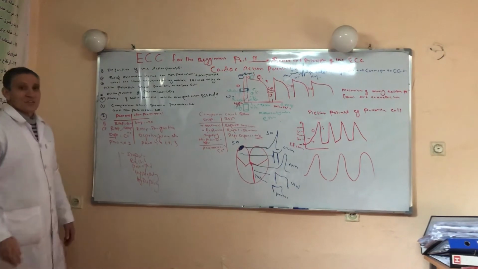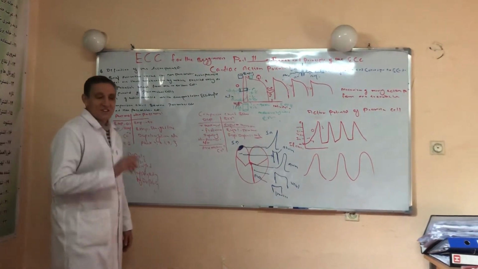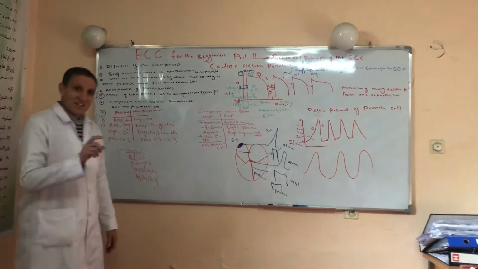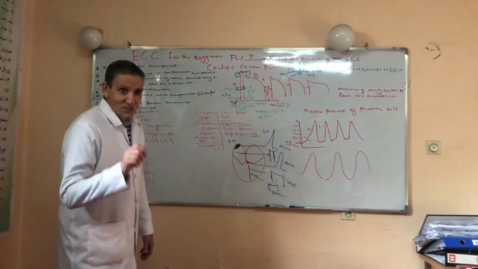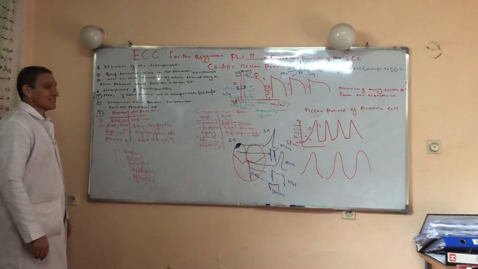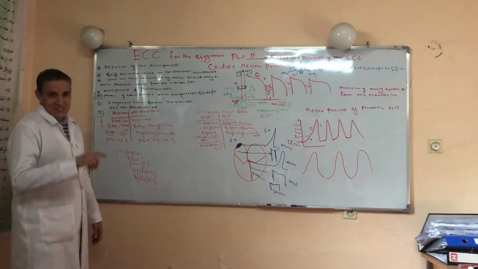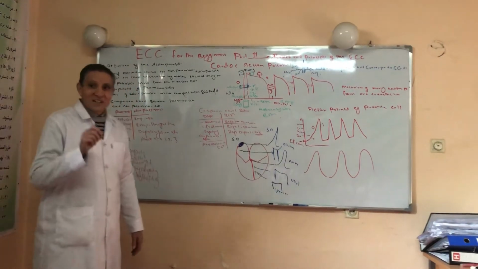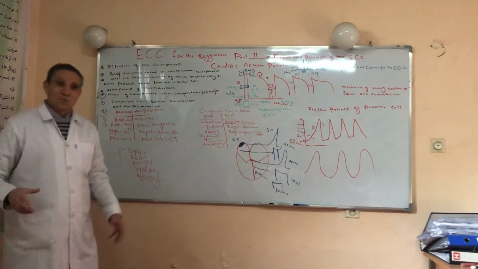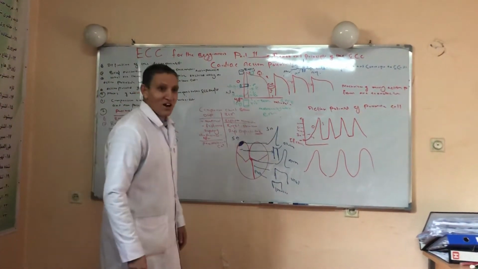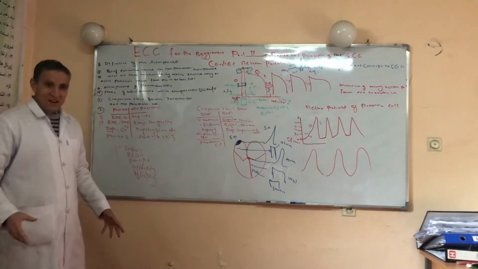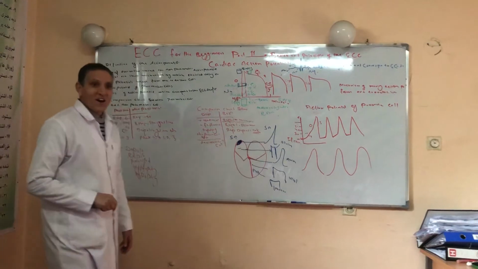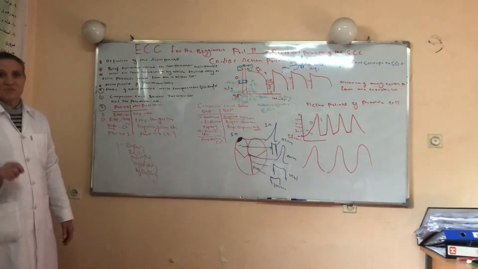For example, studying the electrical activity at the molecular or cellular level is also defined as an action potential. Another definition: the electrogenesis of the electrical force and the conduction of the electrical force, both together, are also called action potential. Or finally, the algebraic sum of depolarization and repolarization is also called action potential.